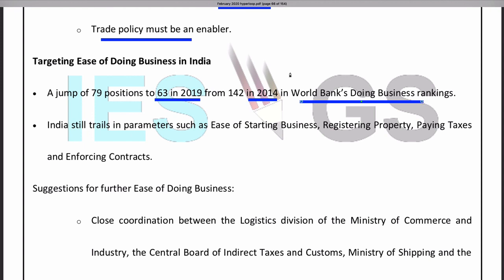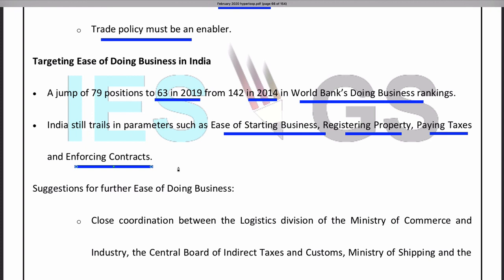But still there are some parameters that we are lagging. That is ease of starting a business. Starting a business is very difficult. We have to comply with many regulations. Registering a property. Buying a property, registering property still have red tapeism. Paying taxes. Paying taxes is not that easy. It is also again a lot of forms, a lot of compliance requirements, etc.